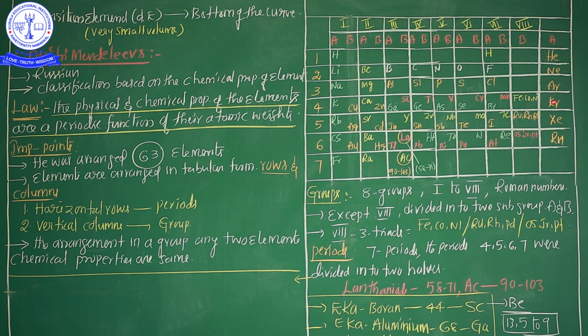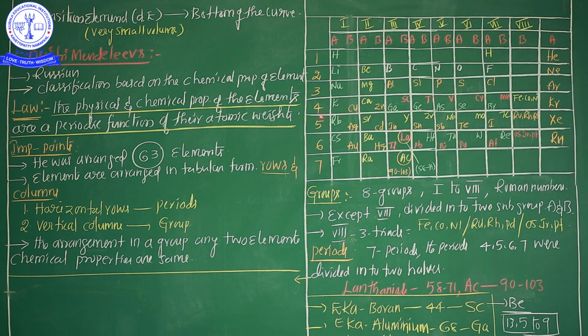Argon's atomic number is 18. After argon, potassium is coming. Argon has atomic number 18 and potassium atomic number 19. But argon's atomic mass is 40 and potassium's atomic mass is 39. So argon and potassium show anomalous behavior.